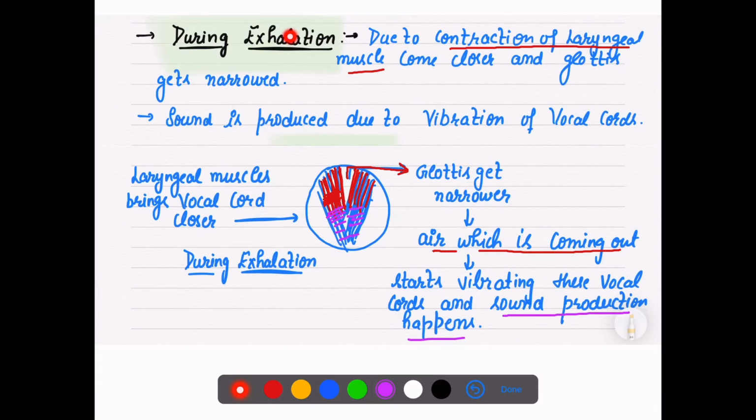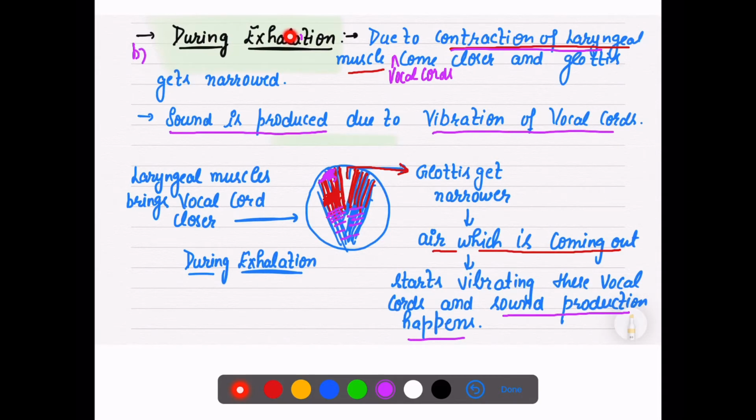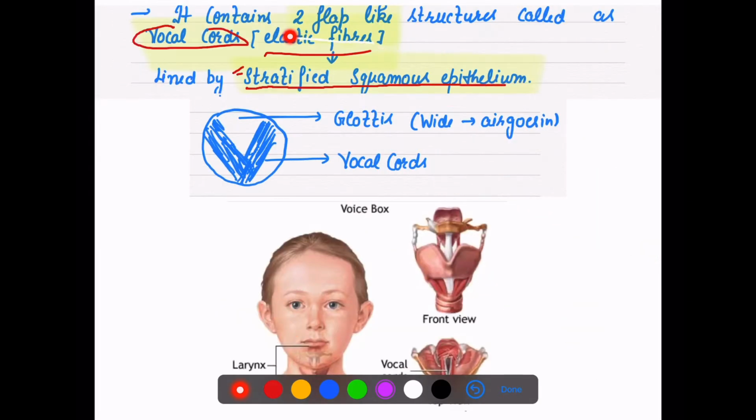Due to this vibration, sound is produced. So due to the contraction of the laryngeal muscles, these vocal cords come closer, the glottis gets narrowed, and sound is produced due to vibration of the vocal cords. So you have to mention two types of conditions: when you inhale and when you exhale. So these are the two functions the vocal cords are performing.